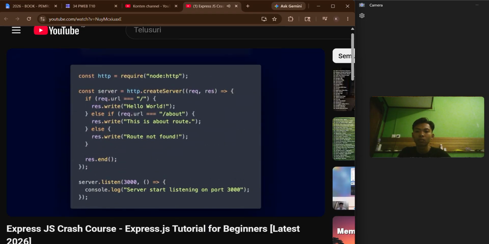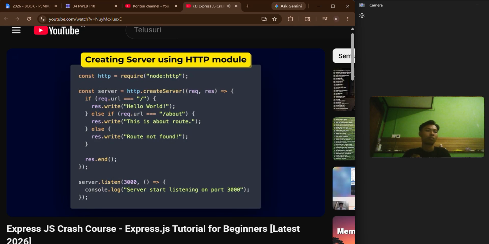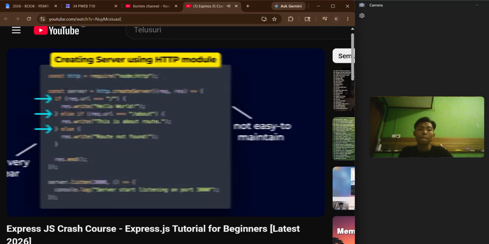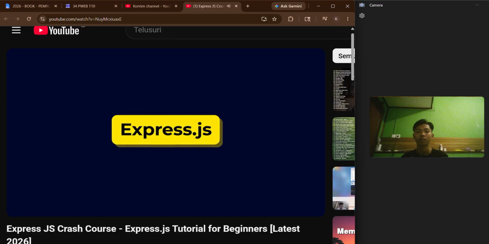So in the previous section, we created our server using HTTP module. And the problem with the HTTP module is we have to define our different API endpoints in these if and else if statements, which is not very clear and also not easy to maintain for big projects. So that's why we use a very popular package or module called express.js.